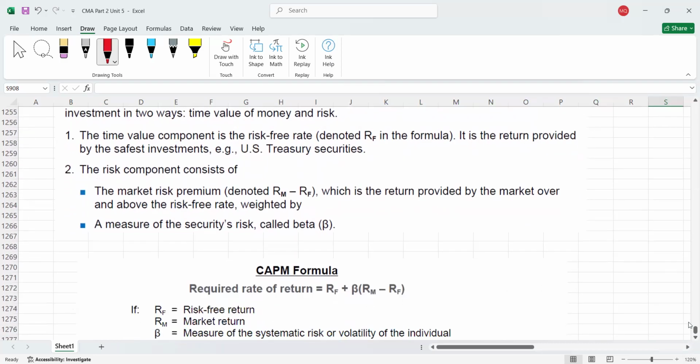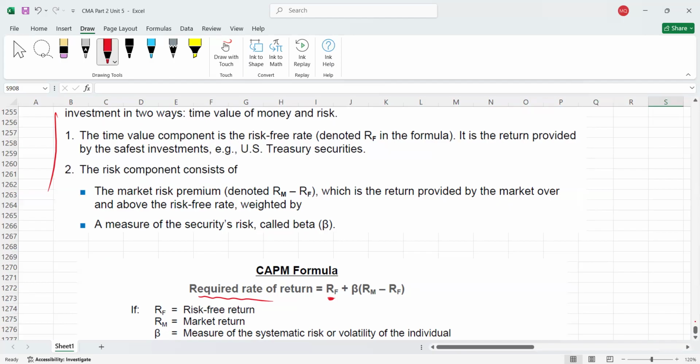Let me explain the formula and then this theory will automatically be covered with the formula. So this is how we will calculate the required rate of return for equity holders. We always take a risk-free rate of return, because when you invest into the stock, first you should expect the risk-free rate. For example, what is the risk-free rate? The rate of return which is offered by the government on government securities, maybe government treasury bills, right? Government is issuing treasury bills. So whatever return is offered by the government, that is the risk-free rate.